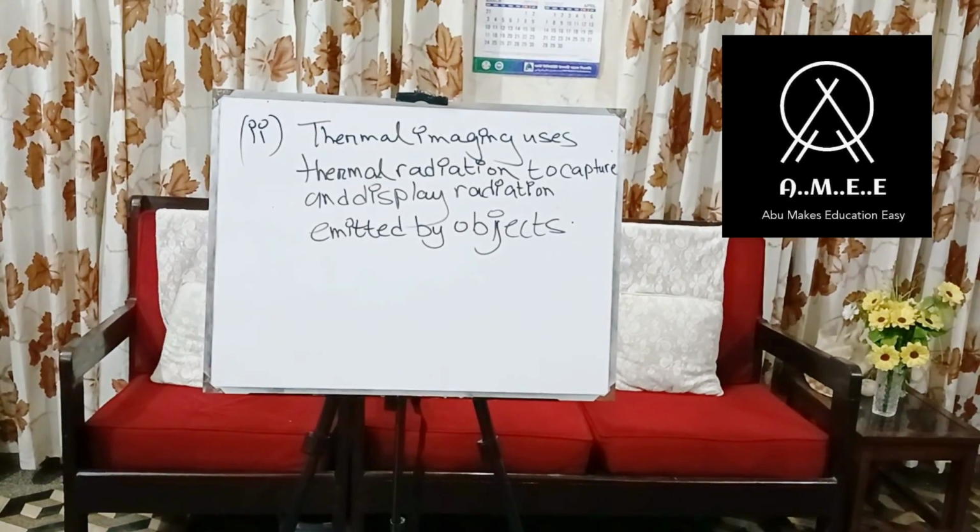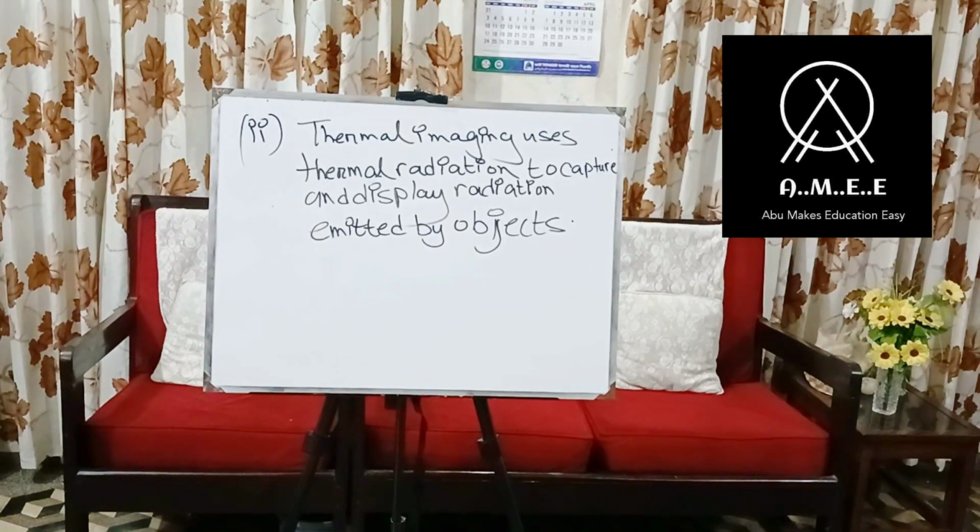So this is our second use of thermal radiation. Thermal imaging uses thermal radiation to capture and display radiation emitted by objects. As I said previously, one of the prime examples of thermal imaging is the CCTV camera.